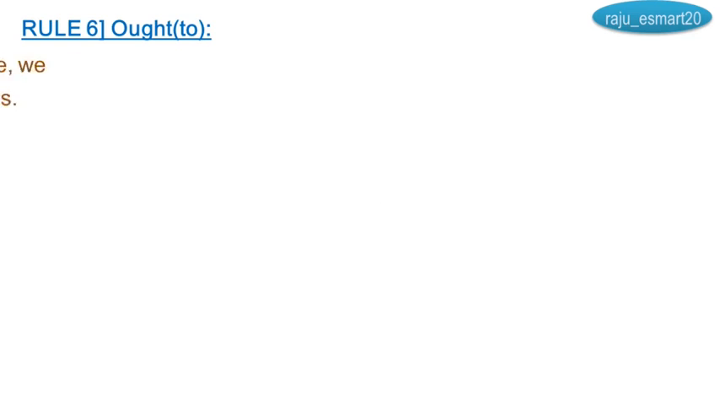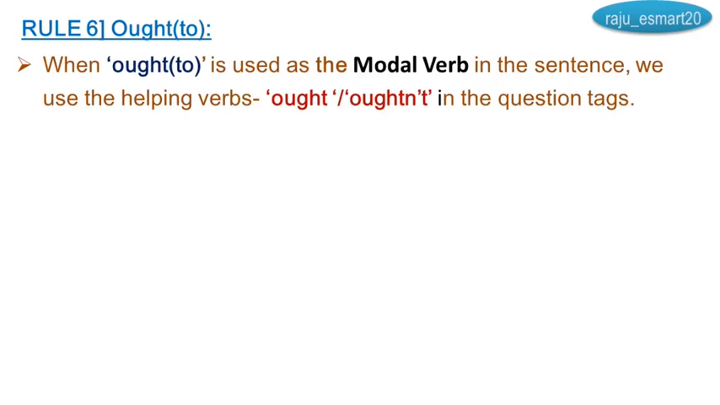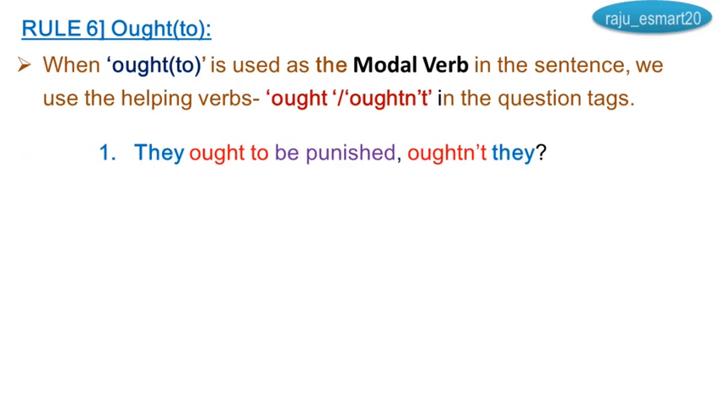Rule number 6, ought to. When ought to is used as the modal verb in the sentence, we use the helping verbs ought or oughtn't in the question tags. If the sentence is in the negative form, we have to use ought. If the sentence is positive, we have to use oughtn't.